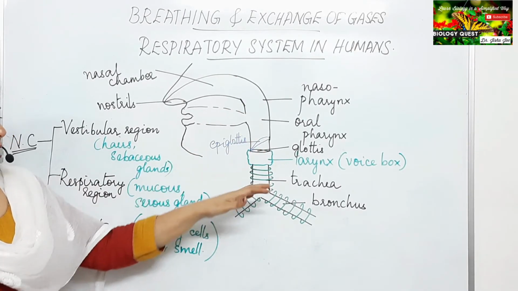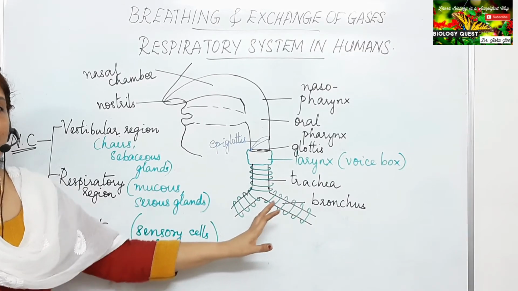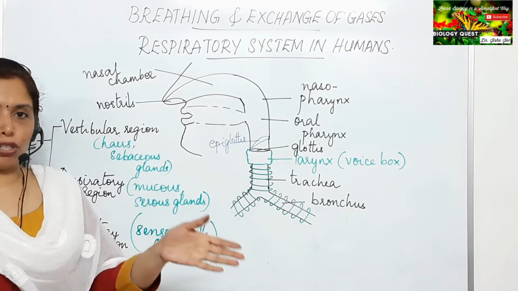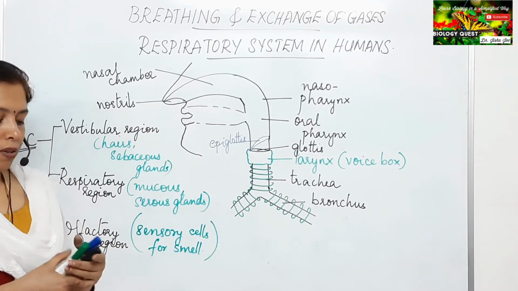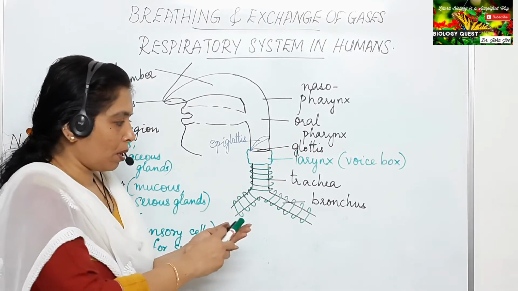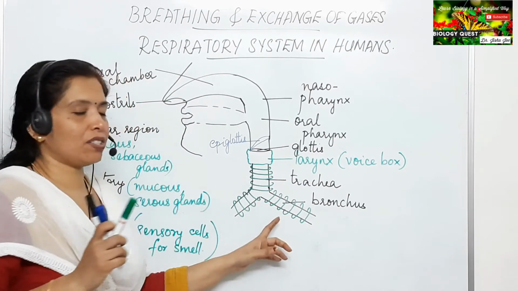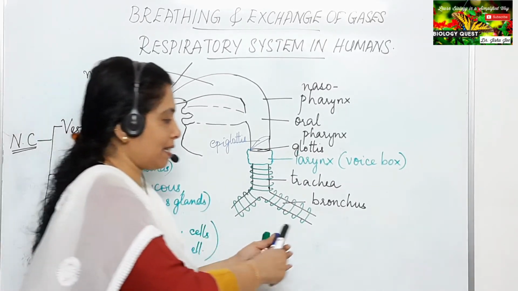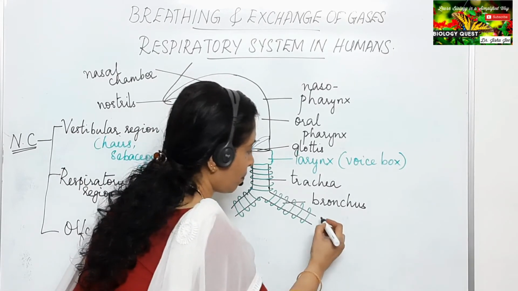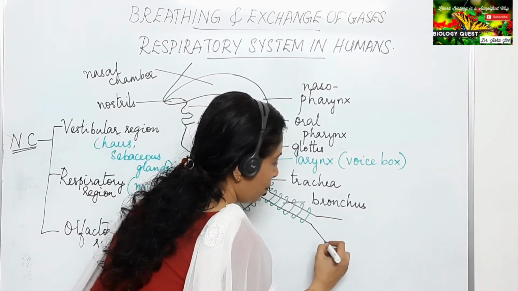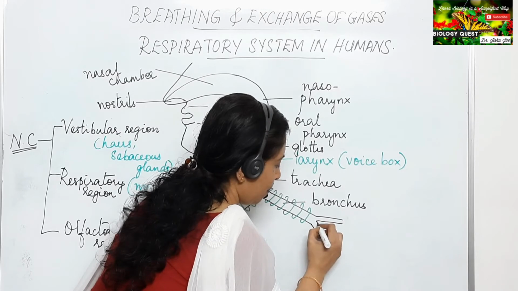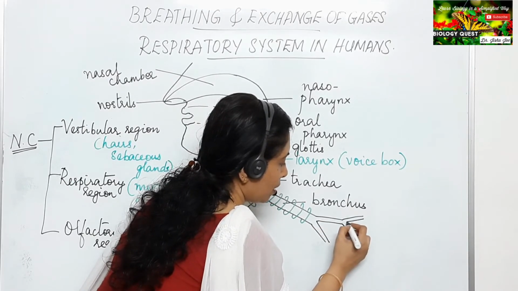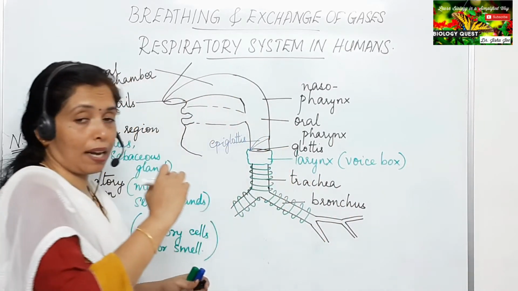From the trachea, it has passed into the bronchi. The trachea divides into two bronchi. Now the bronchi, that is the first branch, is the primary bronchi. The second branch is the secondary bronchi. This divides to form the secondary bronchi. The secondary bronchi divides to form the tertiary bronchi.